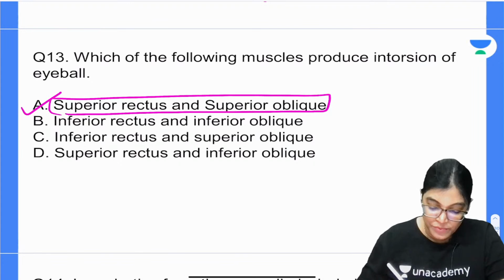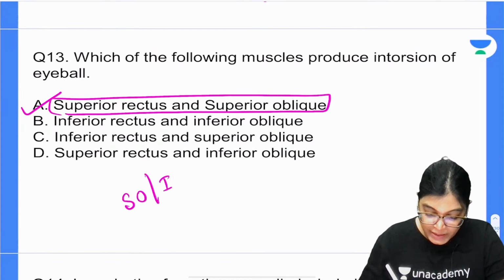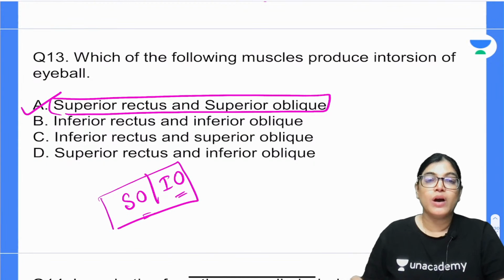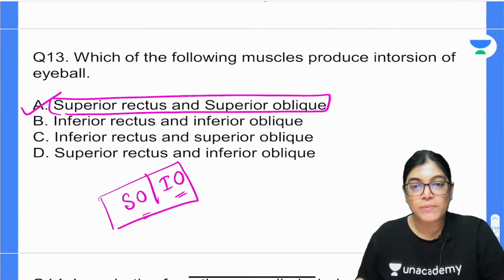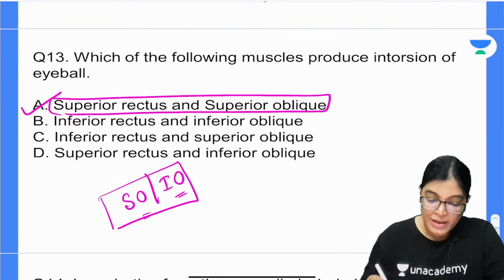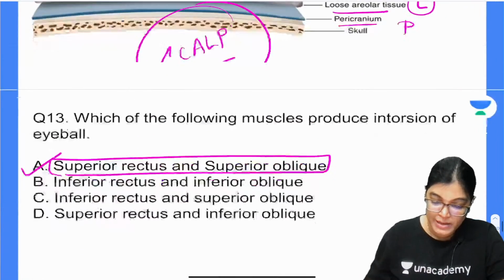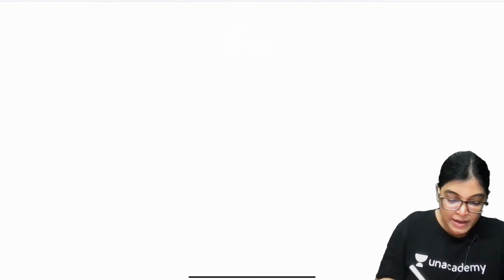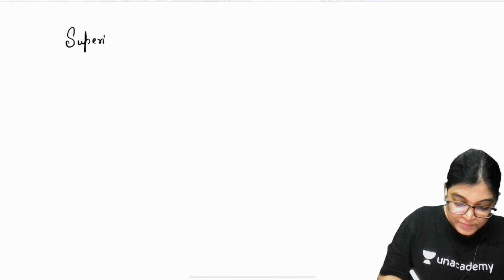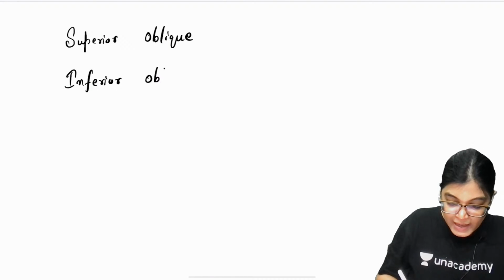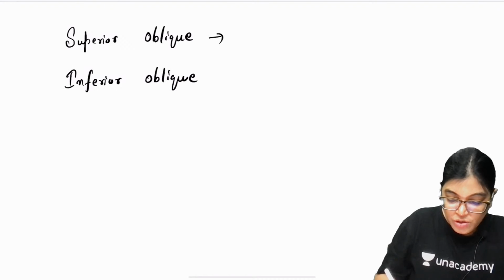Why, I will tell you. Actually, superior oblique and inferior oblique. Many times we have discussed that oblique muscles have an action opposite to their name. Whether it's the superior oblique or the inferior oblique, it's just opposite to their name. I will write down the action of all the muscles so that it will be good for you. Oblique muscles have an action just opposite to their name.